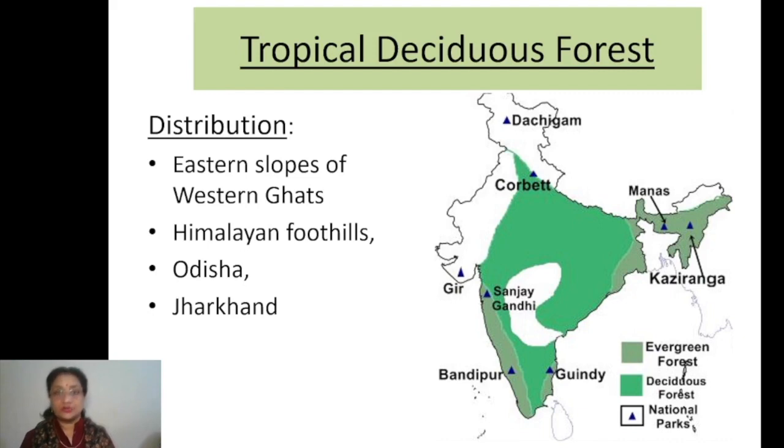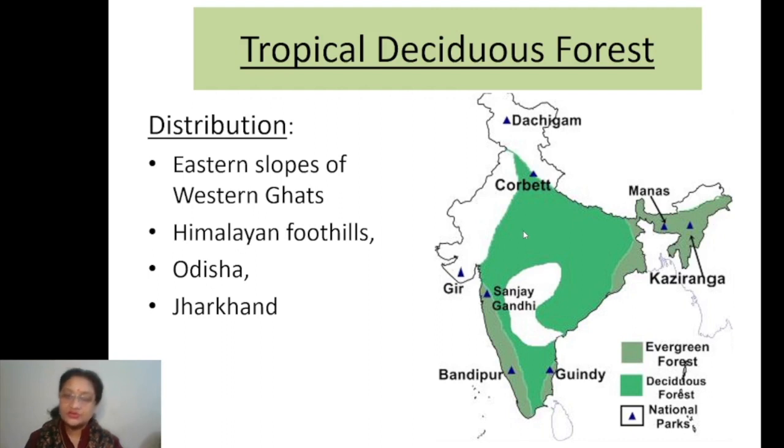Now come to the region where the deciduous type of forests can be found. Children, you can see here the green colored area in the map shows the entire region which has got the deciduous type of forest.